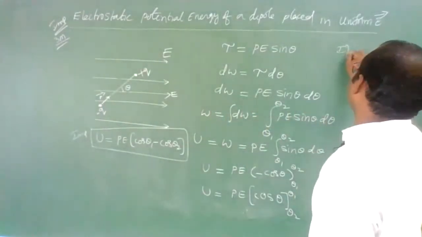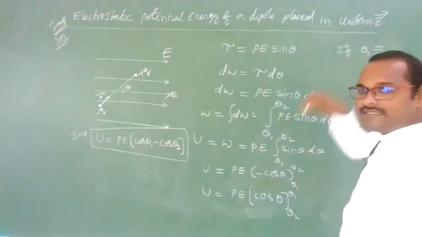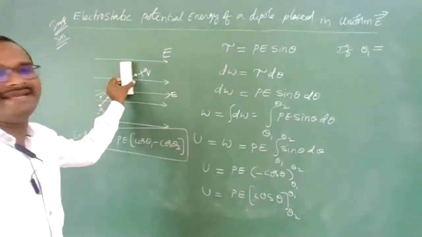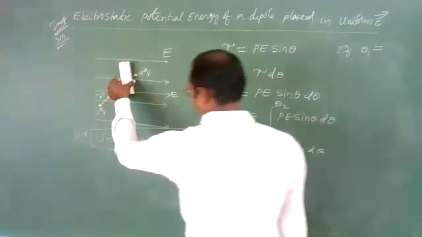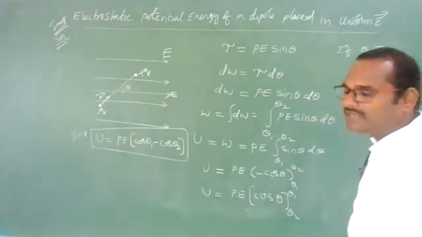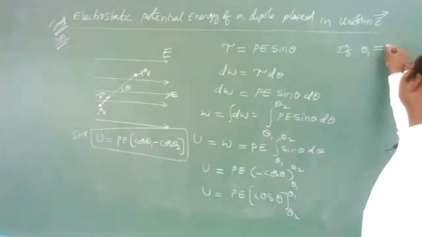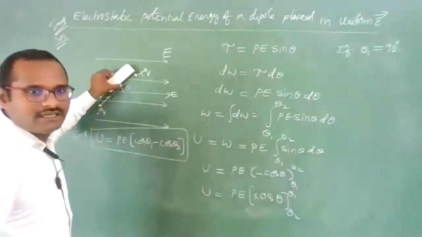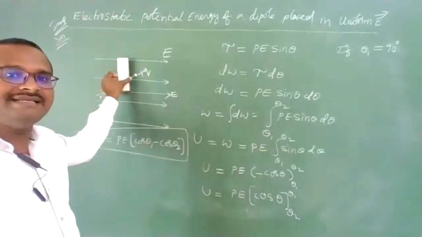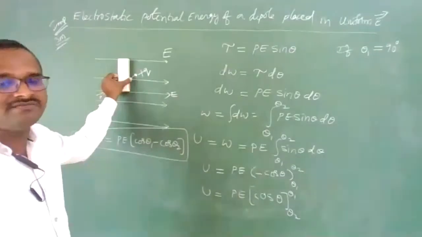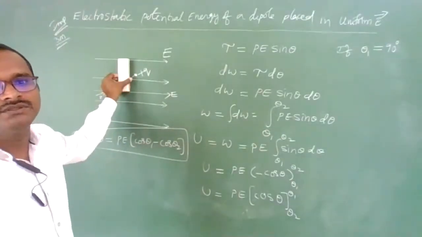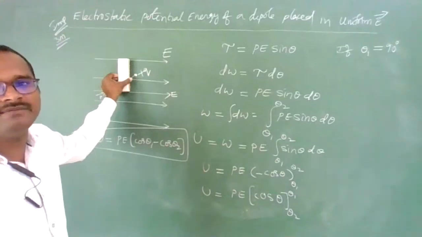the dipole is already placed perpendicular to the electric field. Then you can say theta 1 is 90 degrees. The dipole moment is making a 90 degree angle with the electric field, so the initial theta 1 value will become 90 degrees.